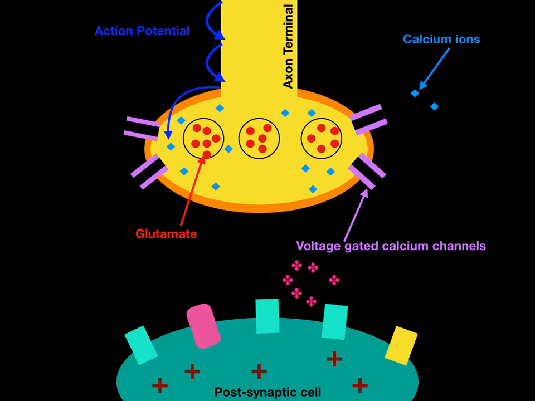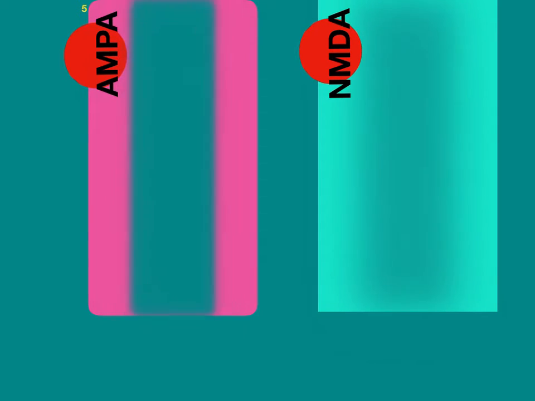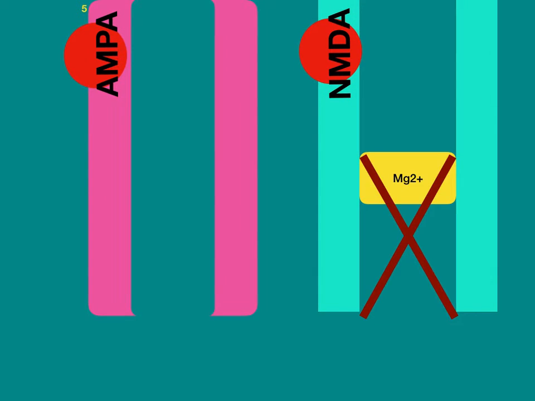Three important receptors that glutamate binds to are kainate, AMPA, and NMDA. NMDA and AMPA are multimeric ligand-gated ion channels. When glutamate binds to these receptors, ligand-gated ion channels open. However, the magnesium block on the NMDA receptor prevents the calcium ions from passing through the NMDA channel. Sodium ions enter through the open AMPA channels, resulting in the depolarization of the postsynaptic neuron.